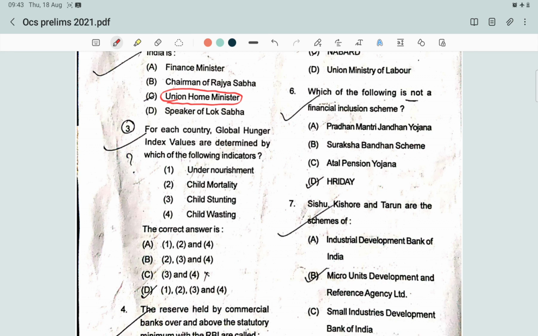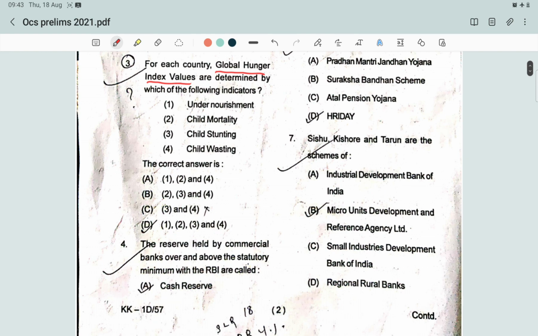That is the global hunger index. It is jointly published by Concern Worldwide and Welthungerhilfe, and it has 3 dimensions and 4 indicators.